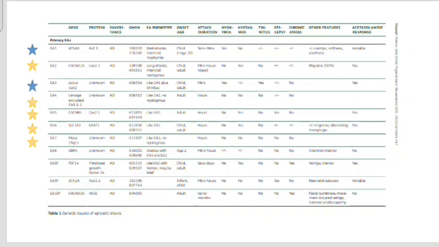In this table also, I took it from the systematic review I mentioned before. So EA1 and EA3 I put the blue star, so you can remember they are very similar to each other. EA3 has additional nystagmus. EA2, EA4, 5, 6, 7, those are very similar to each other. Somewhere the genes are different there. All those conditions are transmitted in an autosomal dominant pattern.